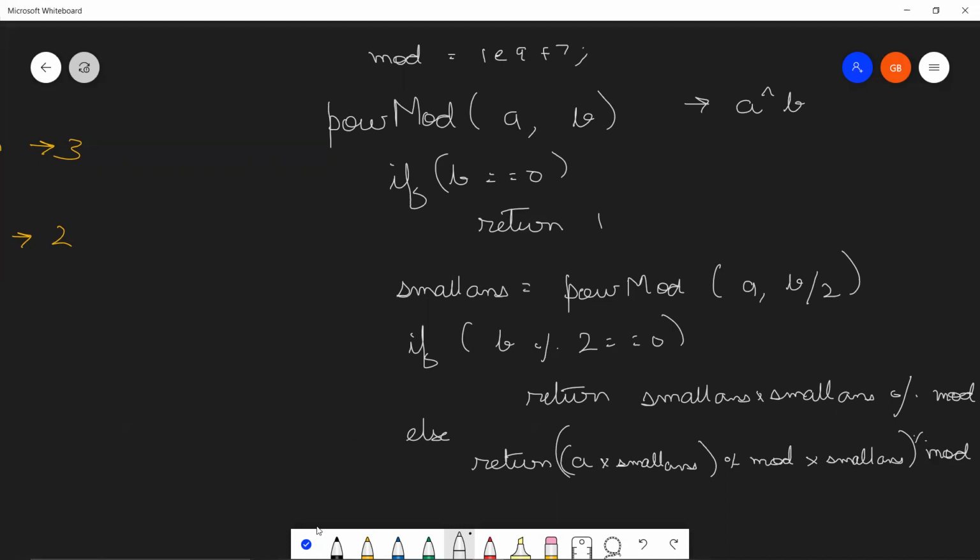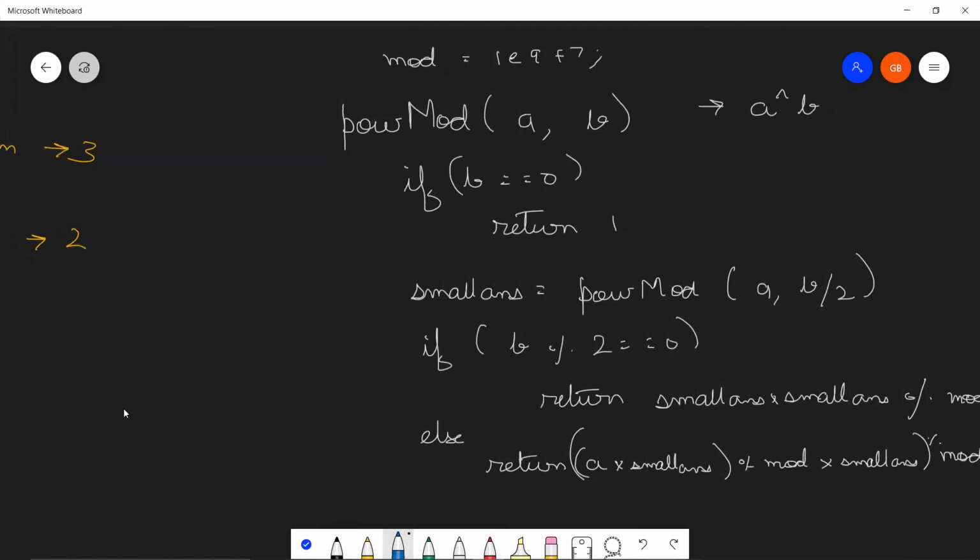And now using this power function, all you need to do in your main function is return, oh sorry, let me take a pen over here. Let's say that this function is actually PM. I'm going to use a short form over here. So you need to do PM of 5 and the value of b will be (n plus 1) by 2, right? n is something that the user is inputting, into PM of 4, n by 2. And I think that will give you your answer. So I hope the explanation and the pseudocode of this problem was clear to you guys. Thank you.